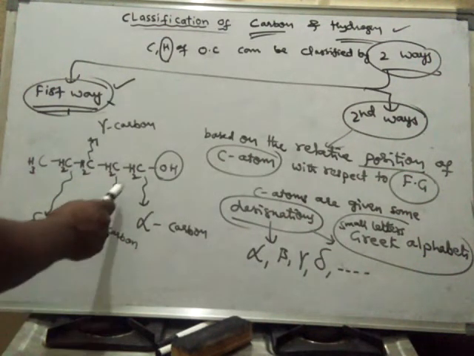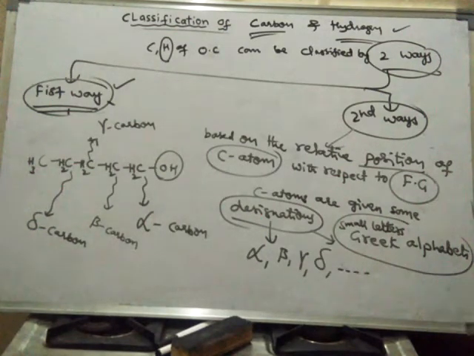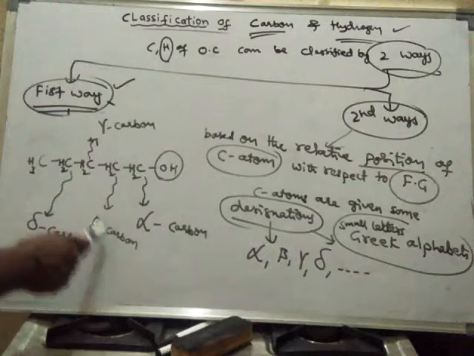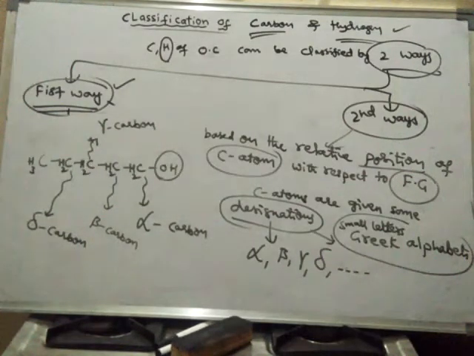The carbon which is attached to the alpha carbon is said to be beta carbon. And the carbon next to the beta carbon is said to be gamma carbon. And so on. So like this. Then what are